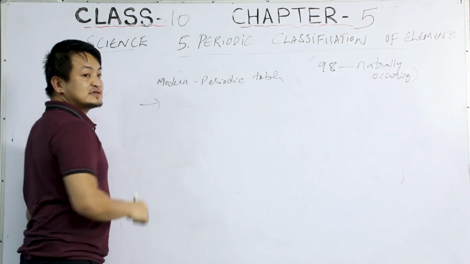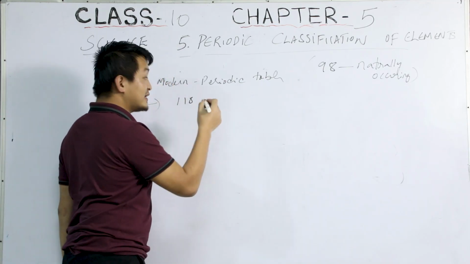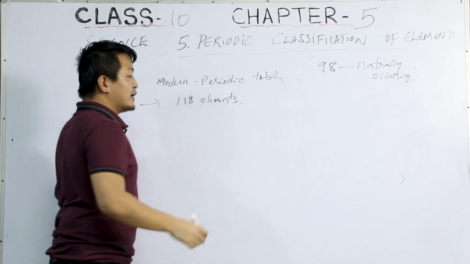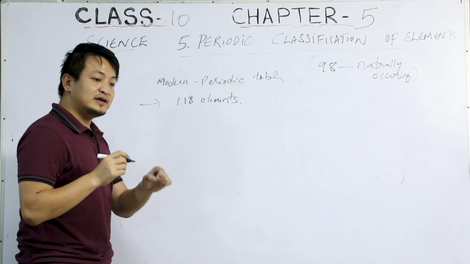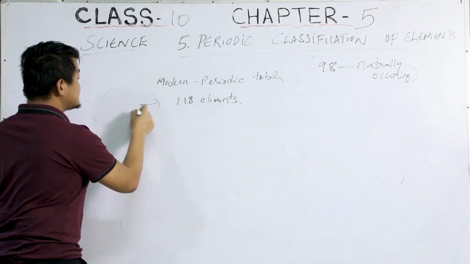In the modern periodic table today we have 118 elements, as I have already said, right? And do you know how many groups and how many periods we have?